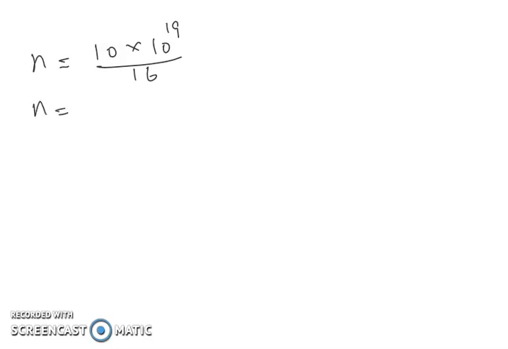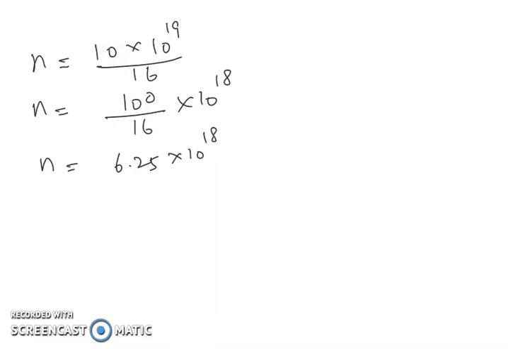If further calculated, the power will reduce to 18 from 19. After calculating, this will come to 6.25 into 10 to the power 18. Since, according to the concept of quantization of charge, this cannot be a fraction, the number of electrons present in 1 coulomb of charge is 6 into 10 to the power 18 electrons.